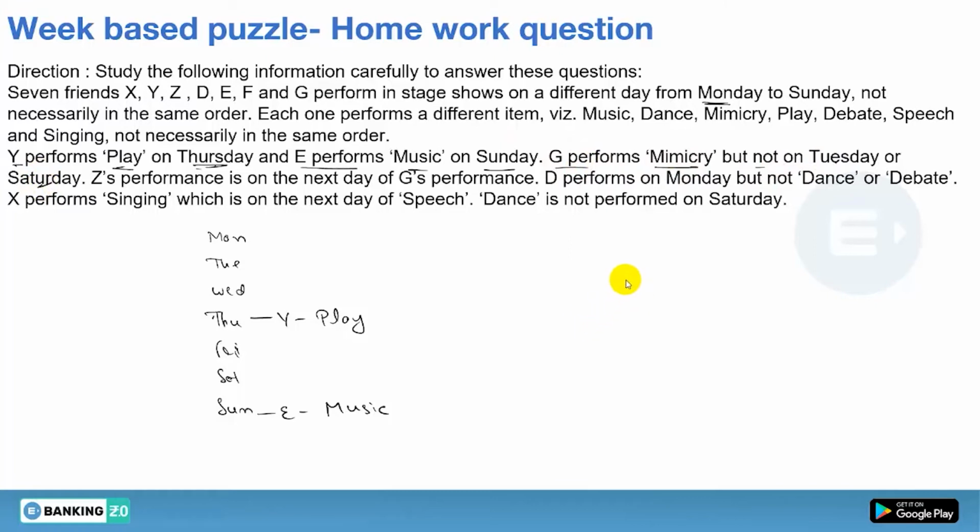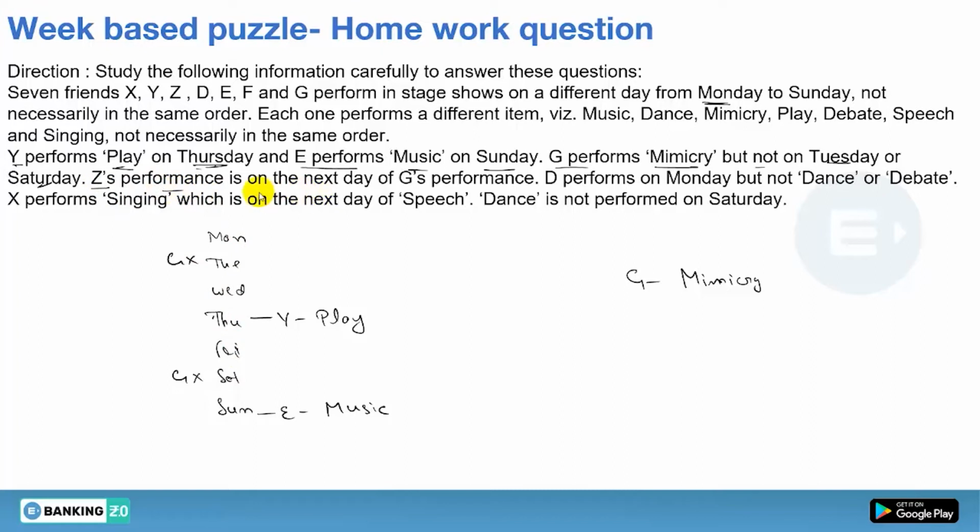Okay, so first positive thing is that G must perform mimicry, that is for sure, but G can't be on Tuesday and Saturday. So G can't be on Tuesday, G can't be on Saturday. So the possibilities are Monday, Wednesday and Friday, but right now we don't have to make the 3 possibilities. Now let's see further on.